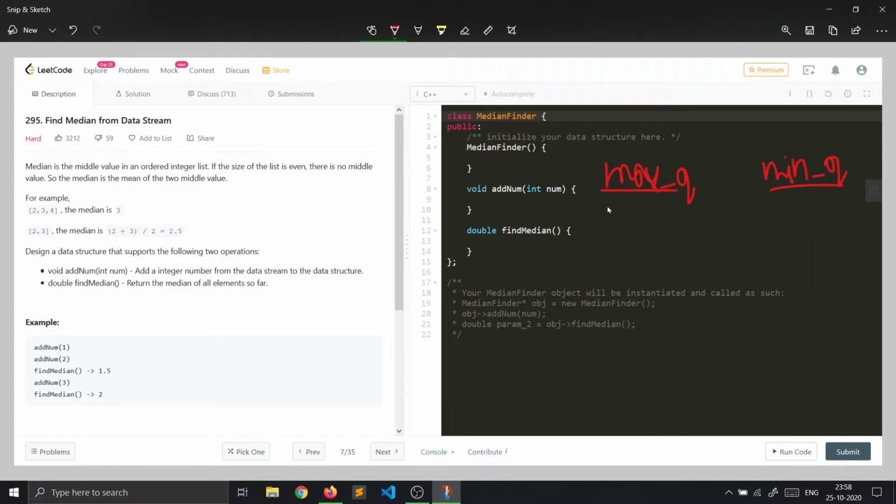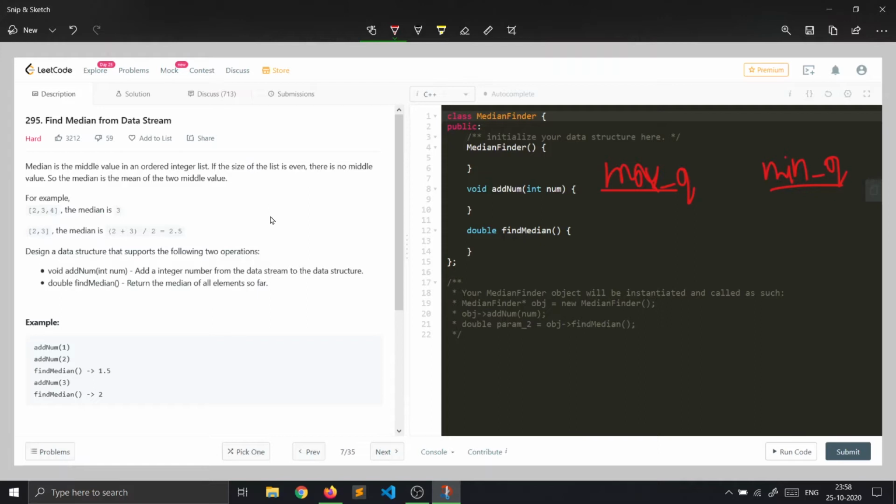Now, just to mention, a max queue is a data structure which stores elements in the form of a tree where the root is always greater than its descendants. Similarly, a min queue is also a tree-like data structure in which the root has a value lesser than all its descendants. All right, so now let's see how we will use this in this particular problem.